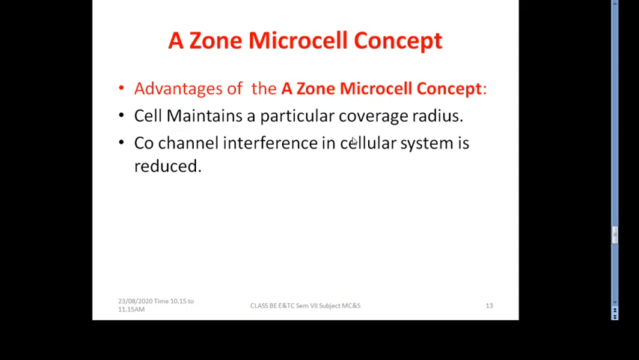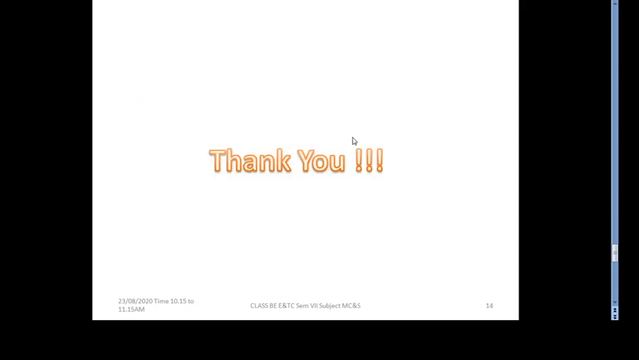So in this lecture we introduced four techniques related to improving the coverage and capacity of a cellular system: one is sectoring, second is cell splitting, third is range extension using repeaters, and fourth is the microcell concept. So we can stop here.